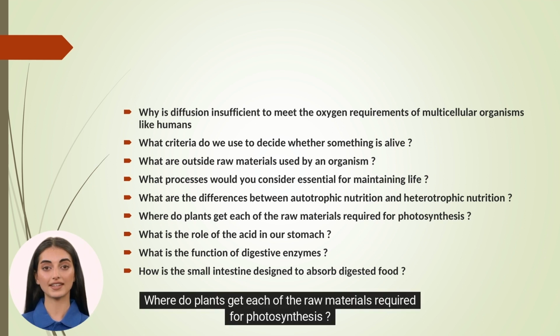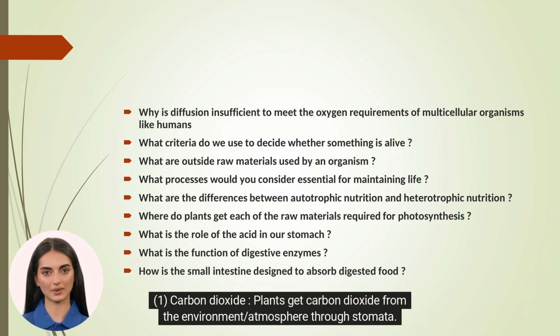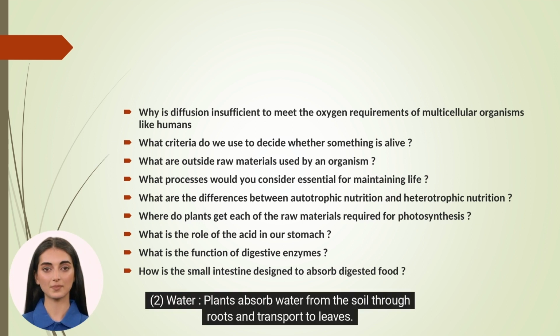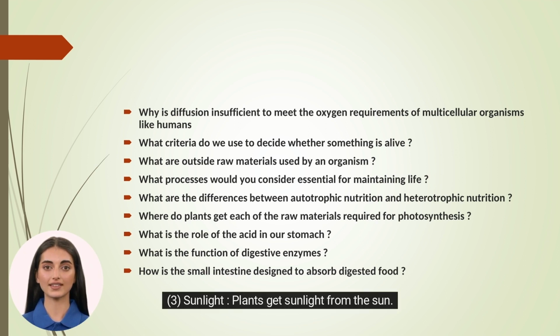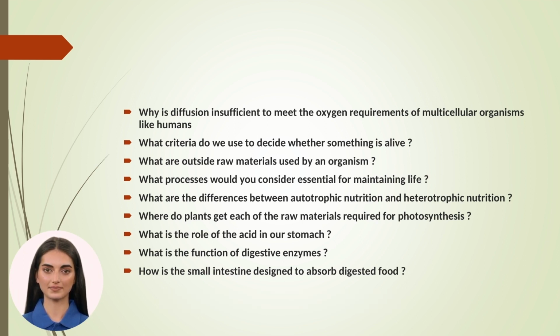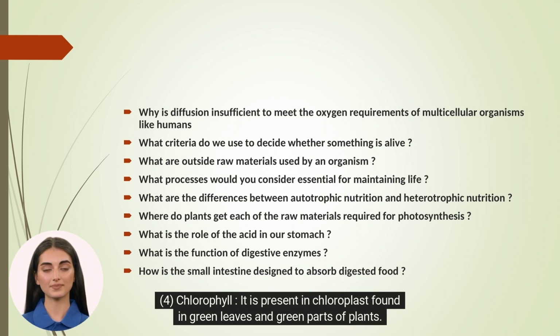Where do plants get each of the raw materials required for photosynthesis? 1. Carbon dioxide. Plants get carbon dioxide from the environment/atmosphere through stomata. 2. Water. Plants absorb water from the soil through roots and transport to leaves. 3. Sunlight. Plants get sunlight from the sun. 4. Chlorophyll. It is present in chloroplast found in green leaves and green parts of plants.